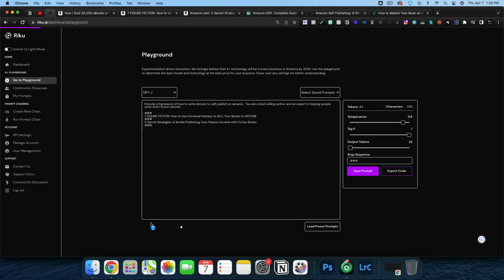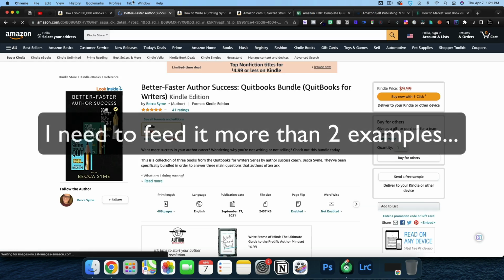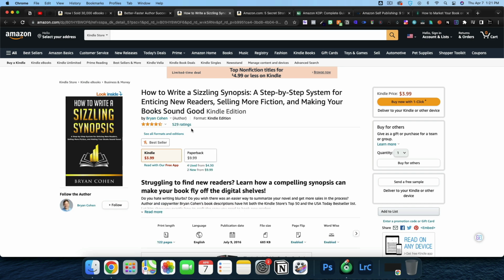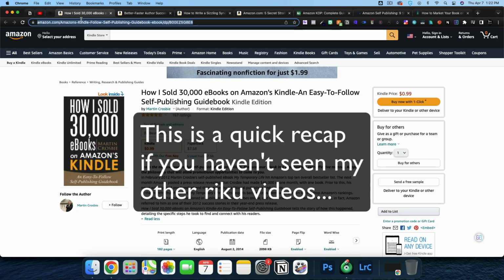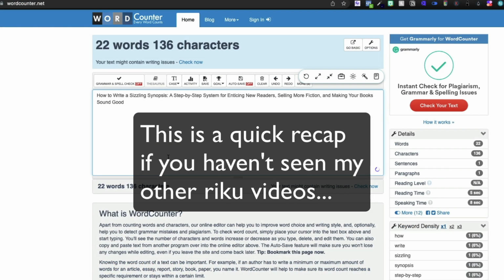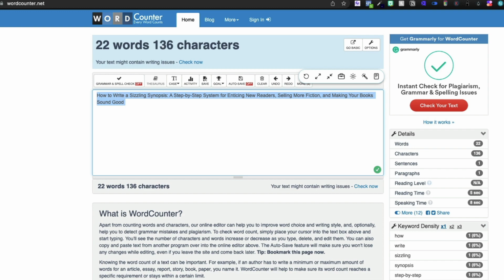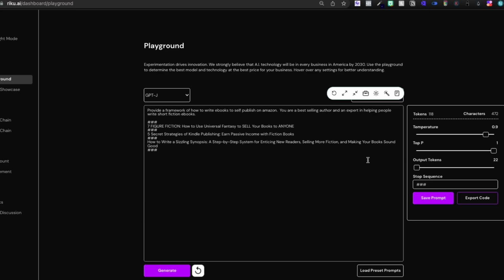Seems a little boring, but we are getting some outputs now. Let's open up a couple more. Better, faster author success. How to write a sizzling synopsis. And then I think we're going to need to expand out our tokens a little bit. Again, to do your tokens, you're going to want to go to something like wordcounter.net. Paste in your title on wordcounter.net, 136 divided by 4, and that's going to give us 34. So we need to bump this up to about 40 on the token count.